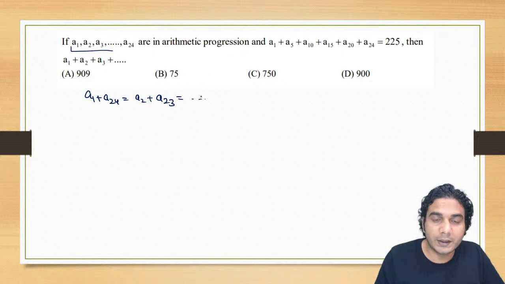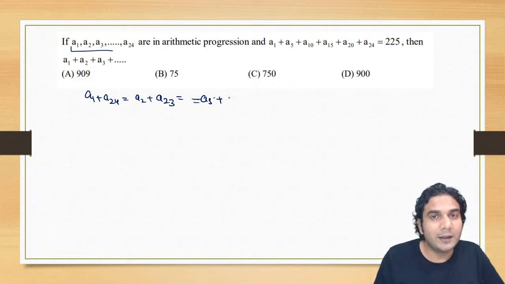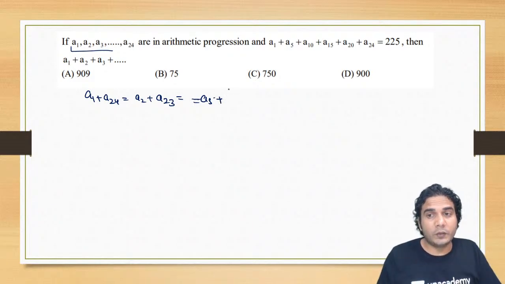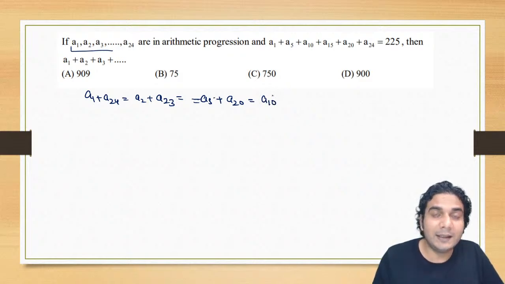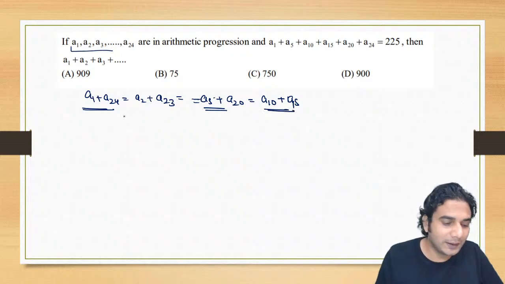You can use A5. A5 is the fifth term. Fifth term and fifth last. Which term will be the fifth last term? Fifth last will be 24 minus 5 plus 1. That is 20, right? So A20 is the fifth last term. And that is also equal to the 10th term, A10. And the 10th last will be 24 minus 10 plus 1. So that is 15, right? A15. Okay, so we are going to use this. That means A1 plus A24 is equal to A5 plus A20 is equal to A10 plus A15.